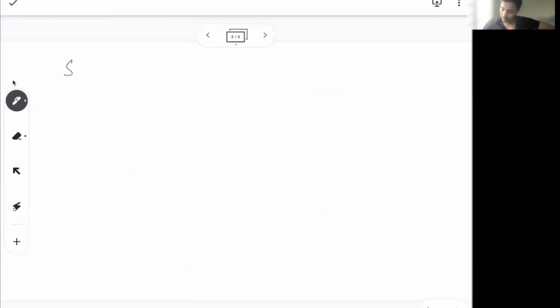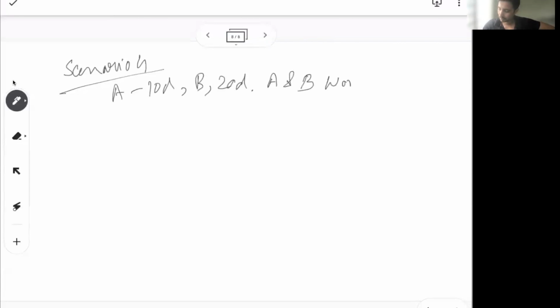Then moving to the next scenario, let's make this scenario a little complex. Here A takes 10 days, B takes 20 days, but they are not good friends. For this problem, you think they're not good friends. B is saying if A is working, I will not work on that day. A is saying if B is working, I will not work on that day. So instead of working together every day, A and B work on alternate days. So how much time?